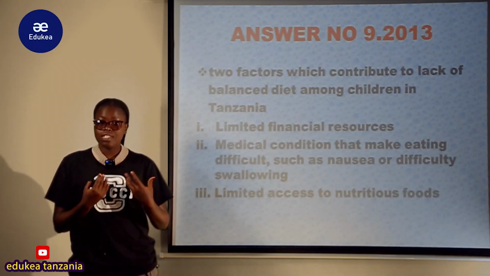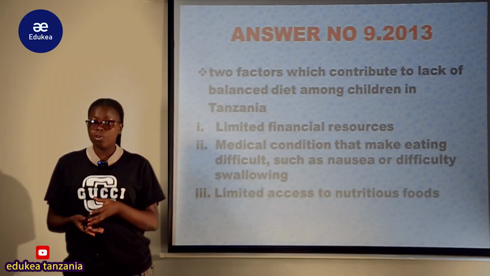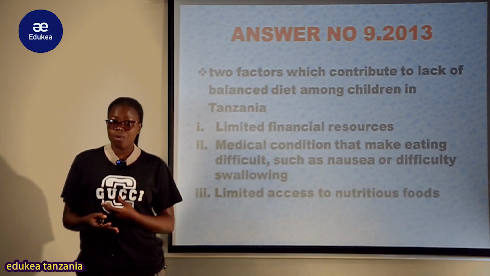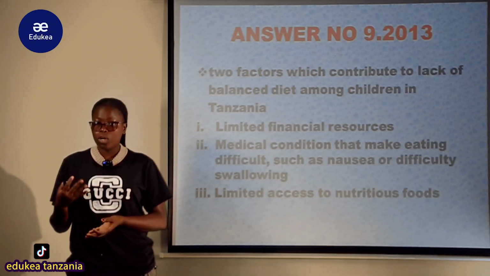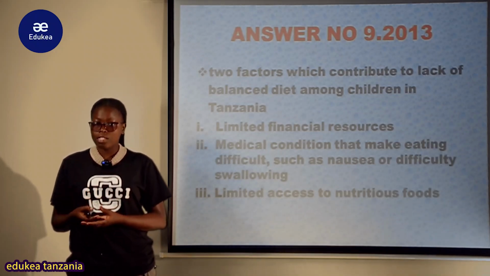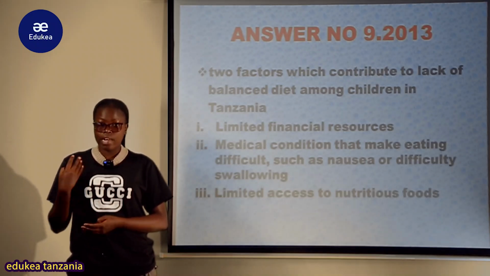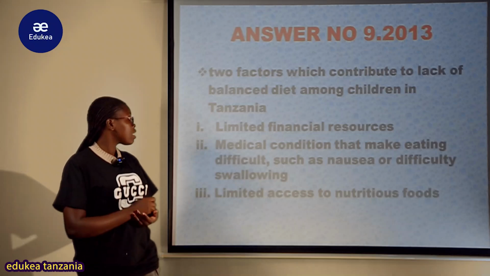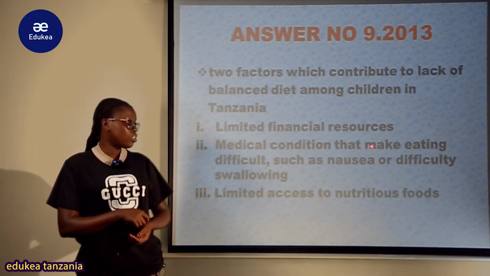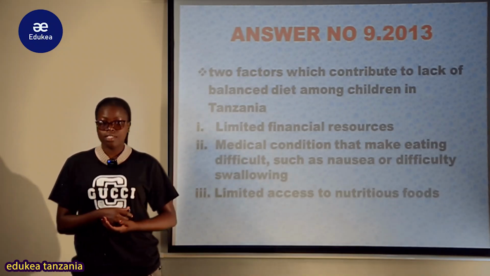Limited financial resource, this affects much of the parents, wanakuwa wanashindwa kuweza kuwapatia watoto wao vyakula ambavyo vinakuwa vina mlo kamili, kwa sababu wanakuwa hawana ile access, hawana ule uwezo kuweza kupata hela na kuweza kuandalia vyakula vya lishe. Vile vile another and second factor is medical condition that makes eating difficult.